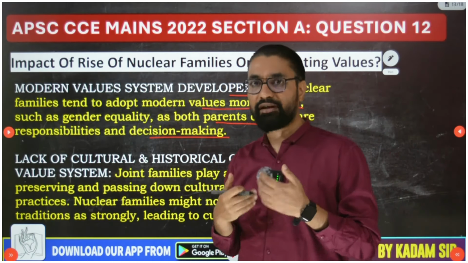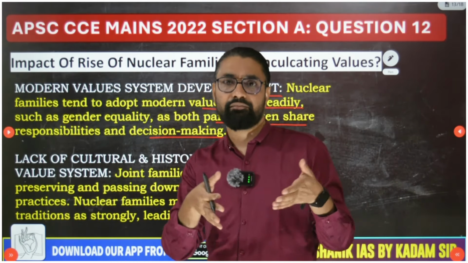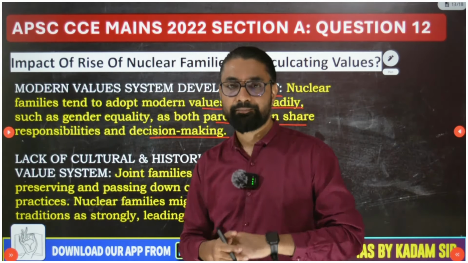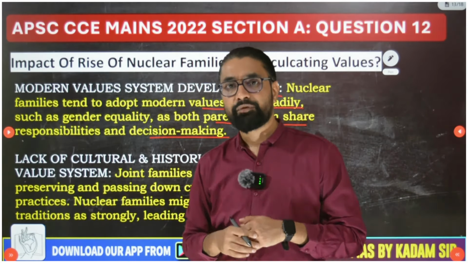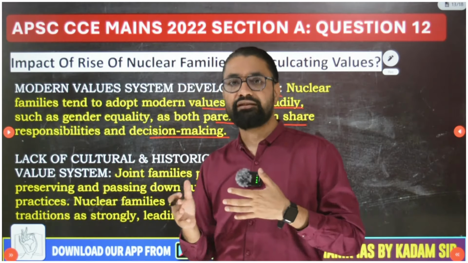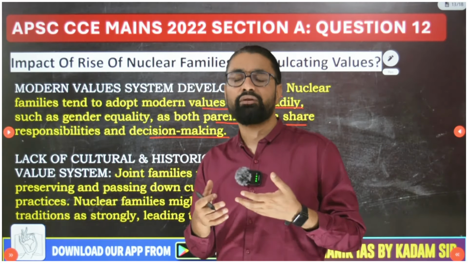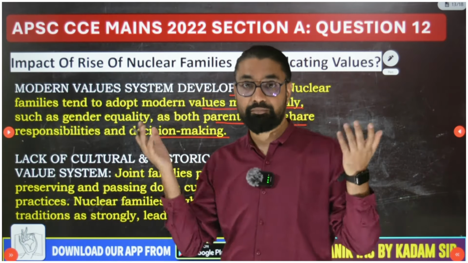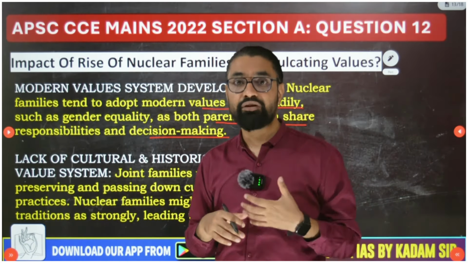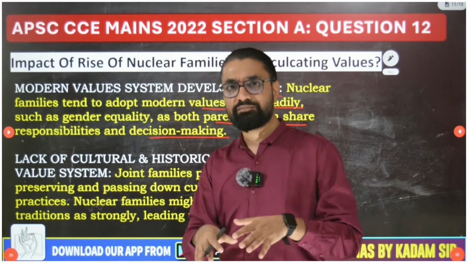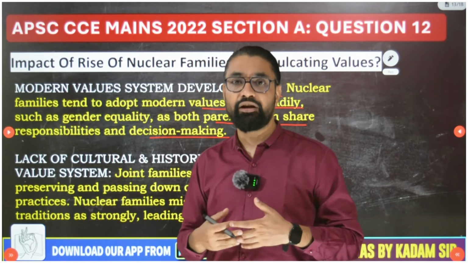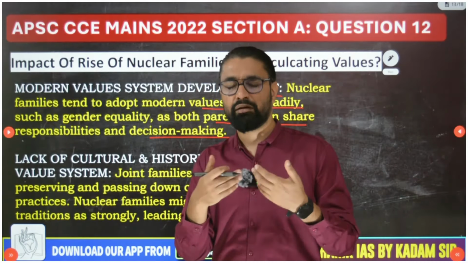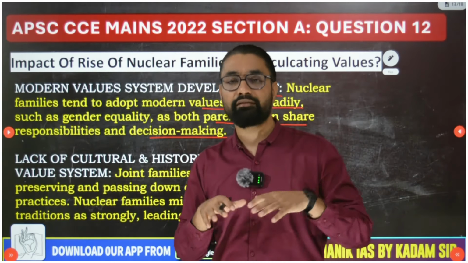Let's say a family has shifted from a rural area to the city, and they have a daughter who wants to go into the film industry, fashion industry, etc. She would not get support or be allowed to do that in a joint family because of other family members' involvement. But now she is my daughter, so I should give her more liberty, or give her a choice to opt for the career that she wants.